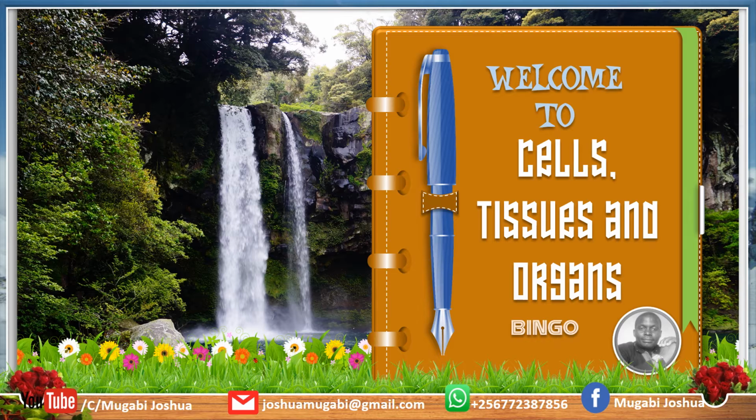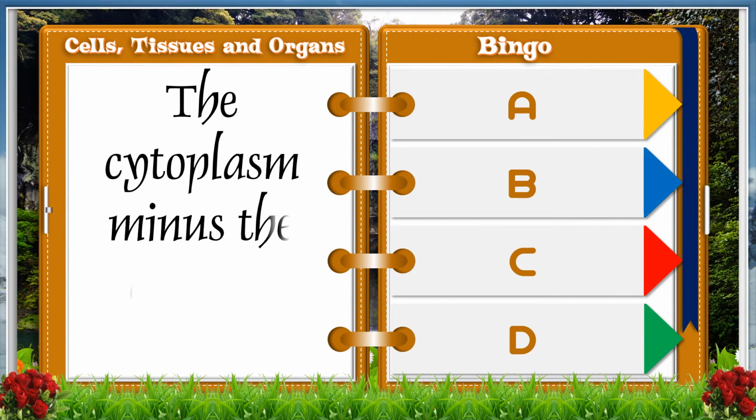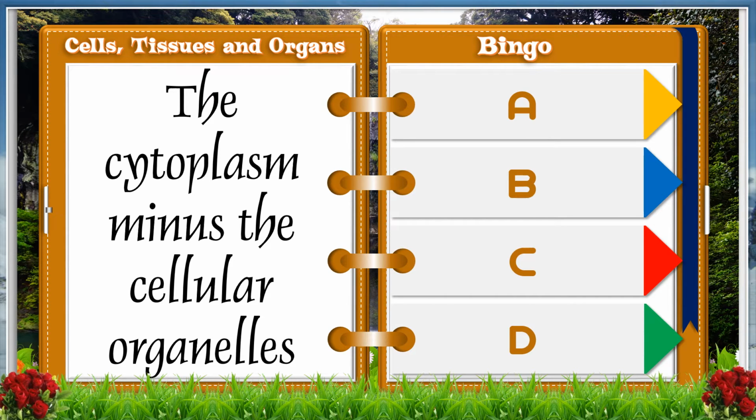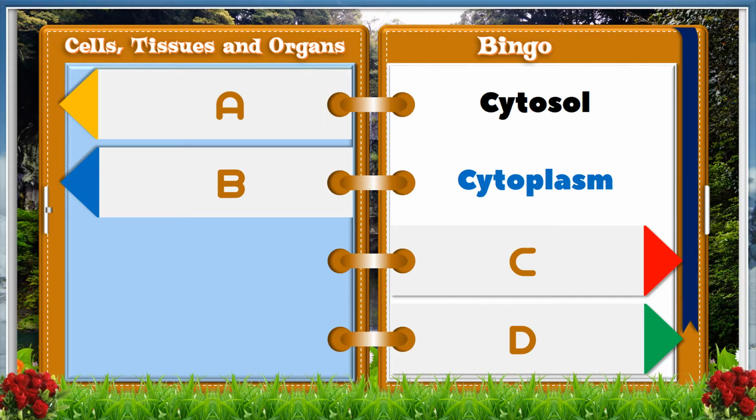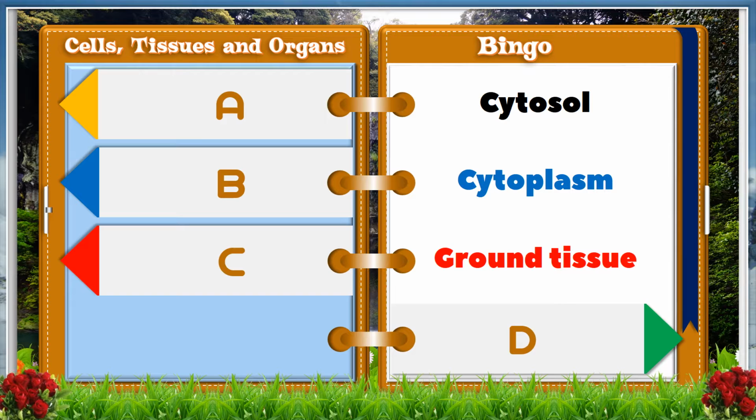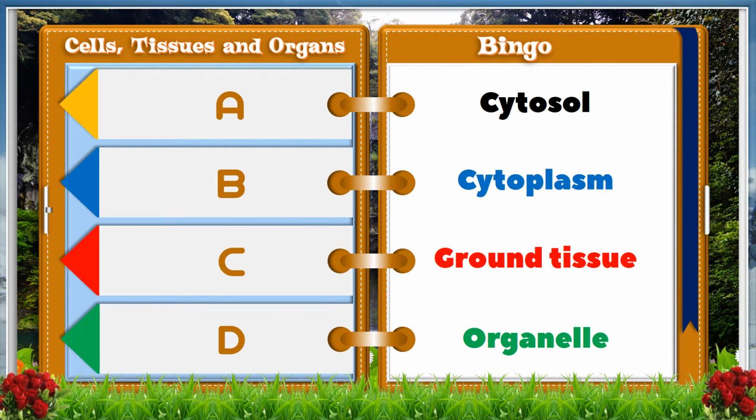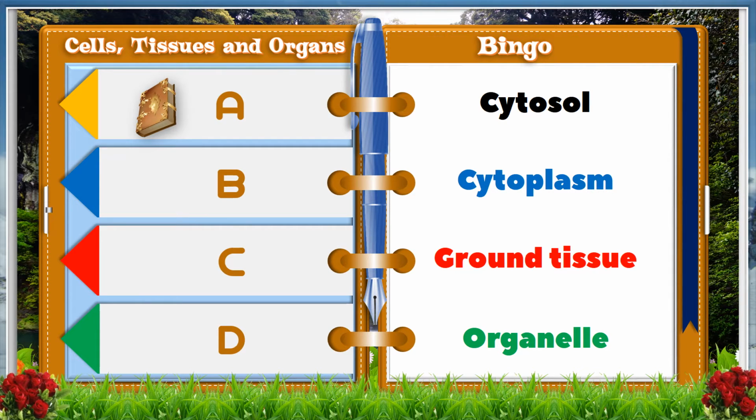Bingo. So without wasting any of our time, let's go directly to our quiz. The cytoplasm minus cellular organelles. A, cytosol. B, cytoplasm. C, ground tissue. D, organelle. And the answer is A, cytosol.